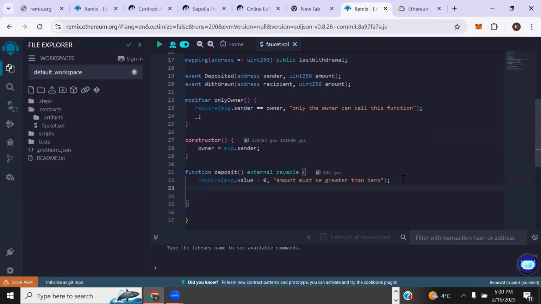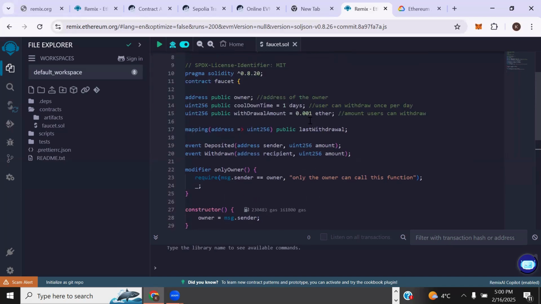So our require function, I mean, our deposit function requires that the value we're sending must be greater than 0. And if it is, it's sending the stipulated amount into this contract. So that's basically what it's doing, right?